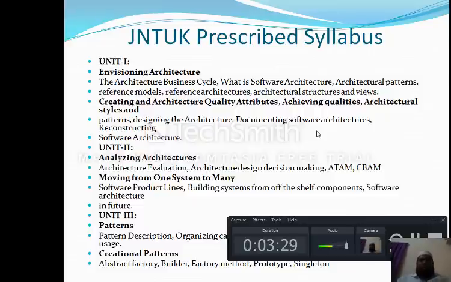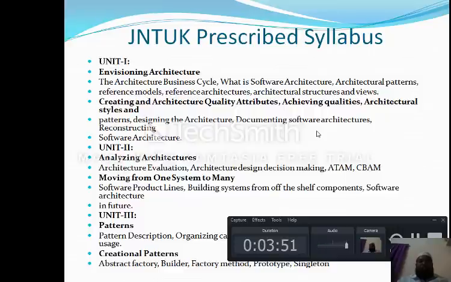I think most of you are familiar with the software architecture definition. You might have seen some architectural patterns and some reference architectures in the software engineering subject. The same will be treated and some in-depth concepts will be explained and discussed with all of you.